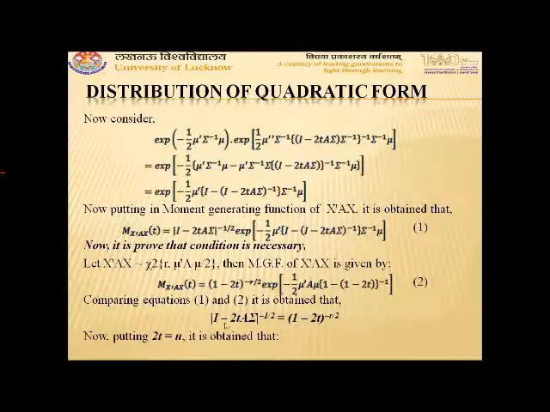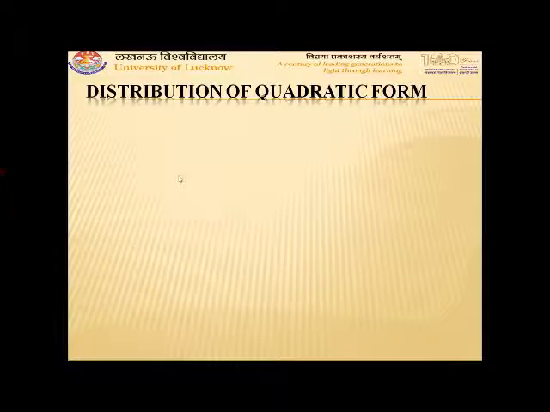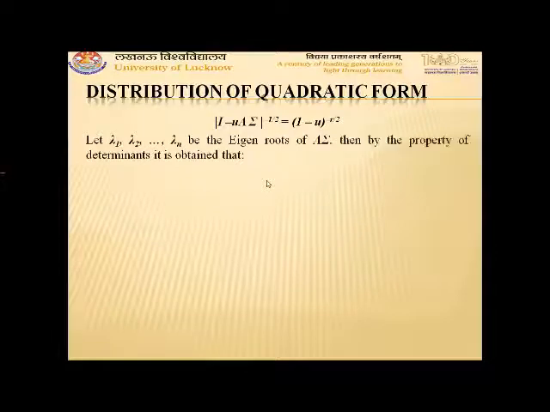Now we put 2t equals u, then it will become determinant of I minus u A sigma whole power minus half, which is equal to (1 minus u) power minus r by 2. If lambda 1, lambda 2, and so on up to lambda n are the eigenroots of A sigma, then by using the property of determinant, the first term will become (1 minus u lambda i) power minus half, multiplied for all i going from 1 to n.